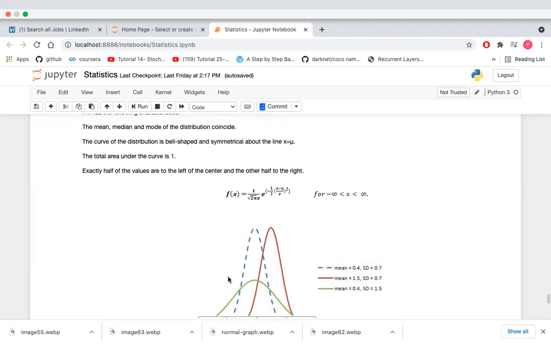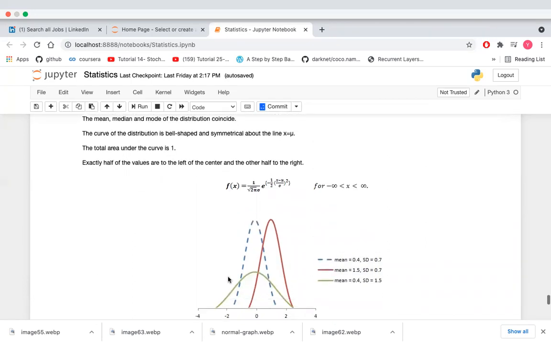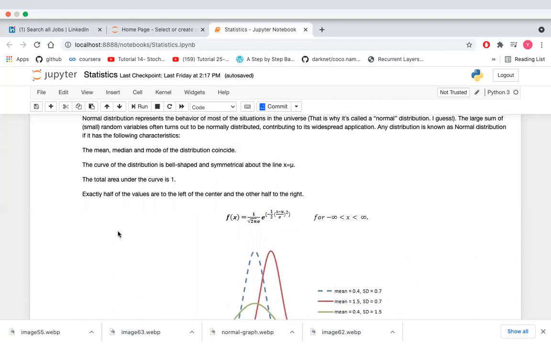So there are four characteristics. First, unimodal: the mean, median, mode of the distribution coincide. The area under the curve is always equal to 1, and the mean, median, mode, measures of central tendency, which we have already discussed in my previous video, are always equal in a normal distribution. So if you have normally distributed data, you can fill any missing values by any strategy: mean, median or mode. The curve of the distribution is bell shaped and symmetrical about the line.